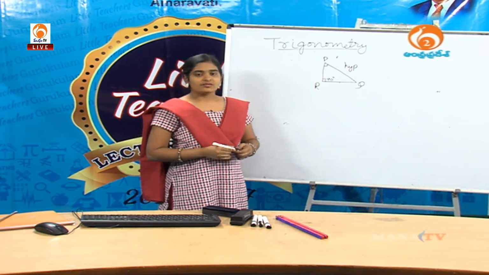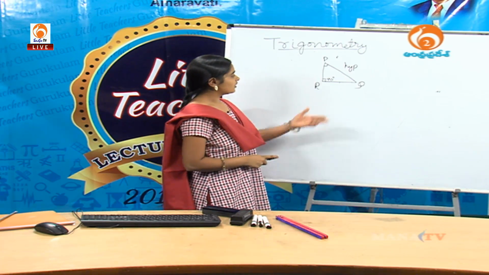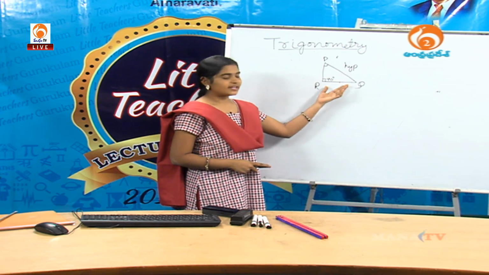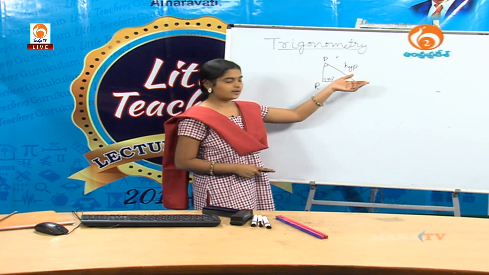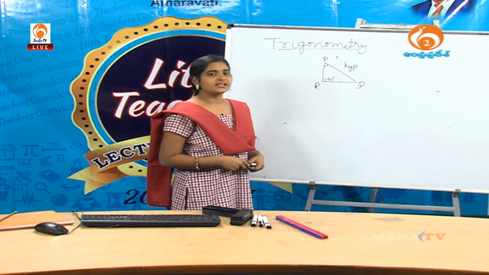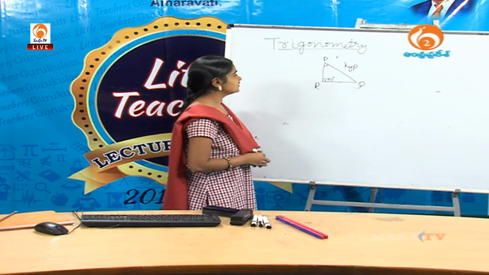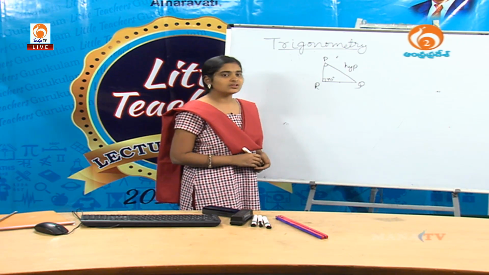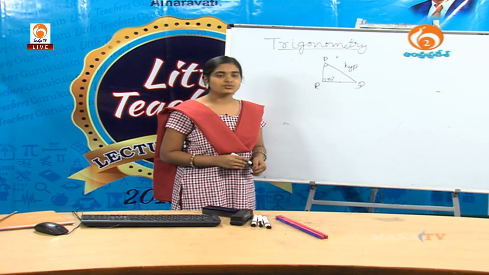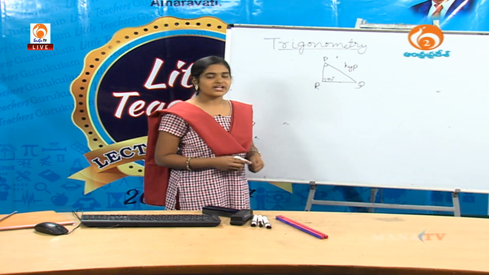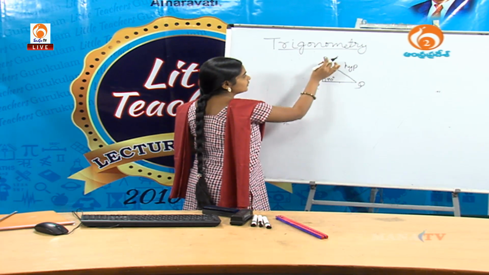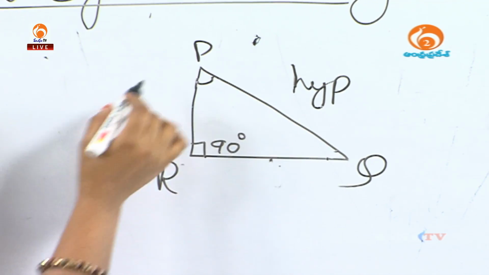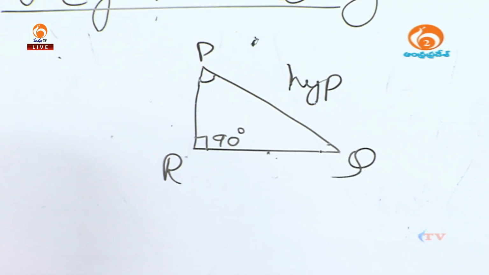First of all, we have to find the names of the sides. Hypotenuse will always be the constant term, it does not change. And the adjacent side: the side which is adjacent to the appropriate angle is called the adjacent side. Here we take angle P, so PR is the adjacent side.